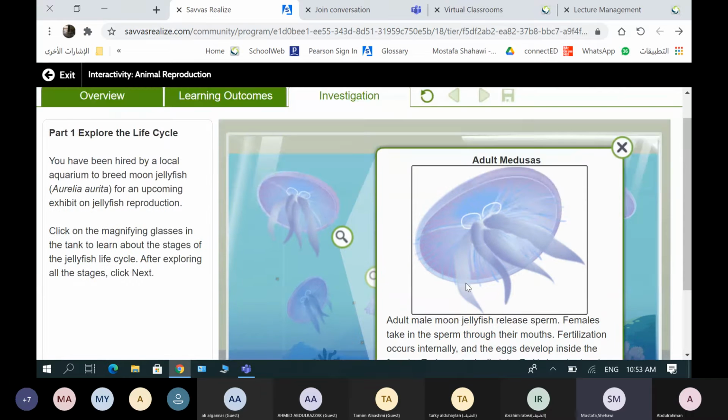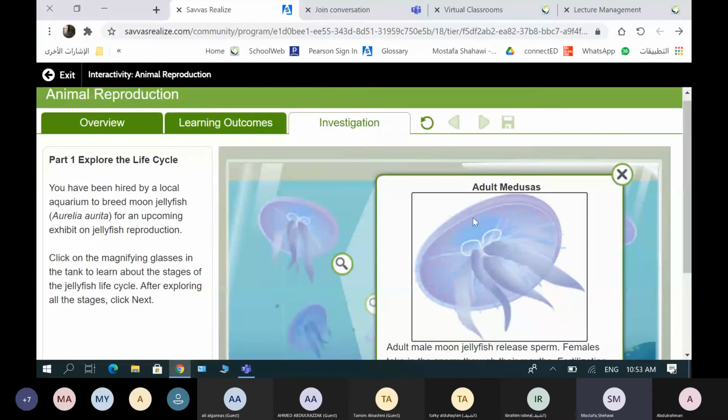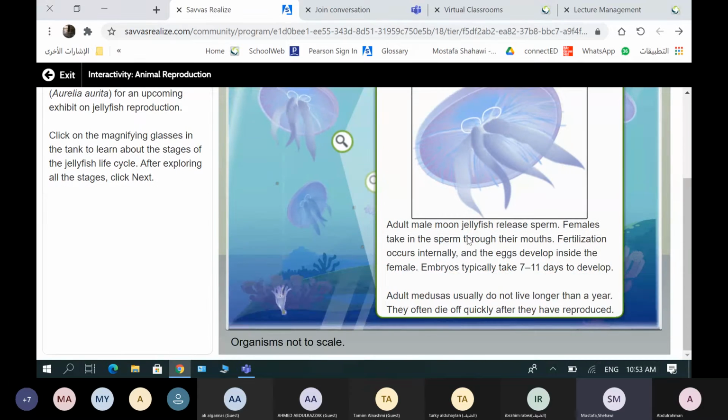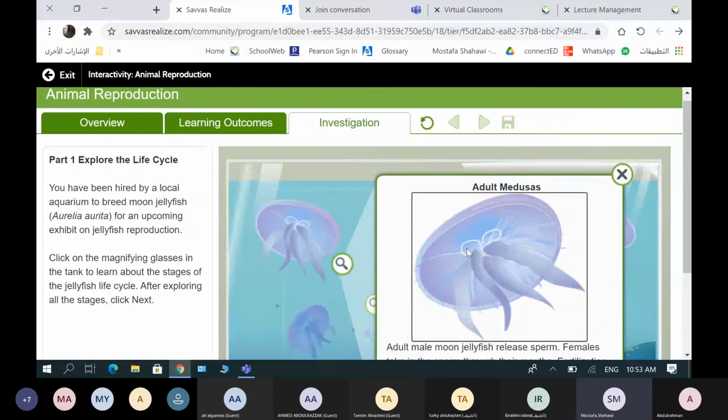So this is the first stage. Again, the objective here: we are investigating the life cycle of moon jellyfish as an example of animal sexual reproduction.